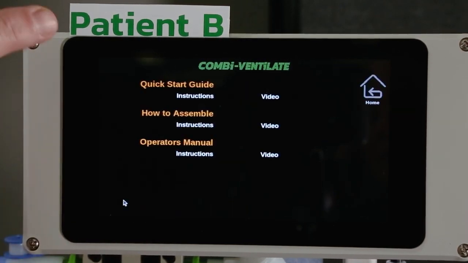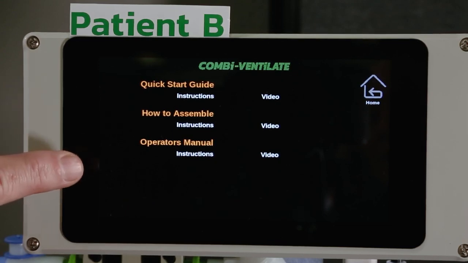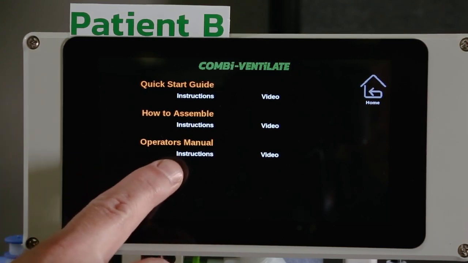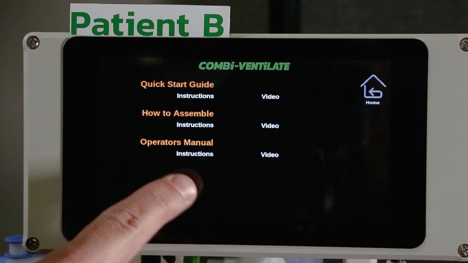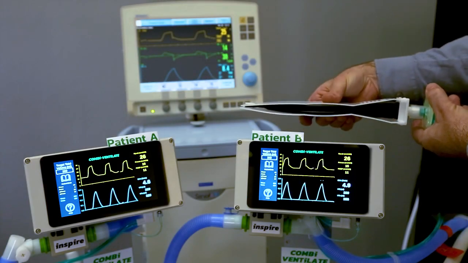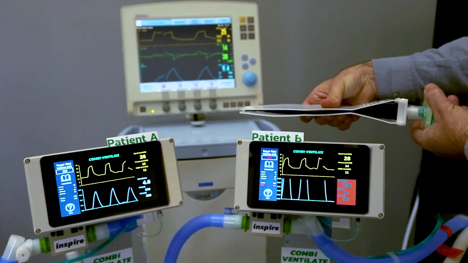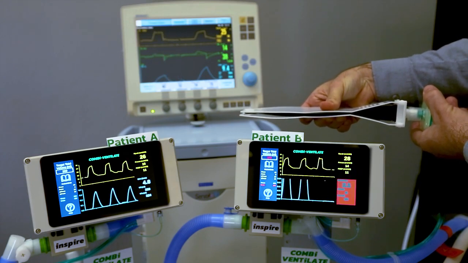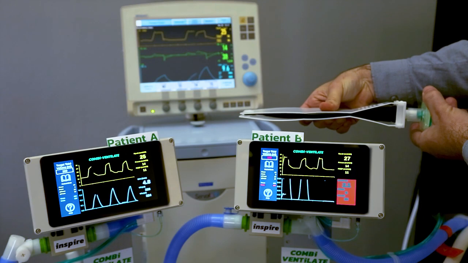You can also have access to the help page where you can have the instructions in video or text format. A critical change in the tidal volume from a patient will trigger an alarm. This change does not affect other patients.